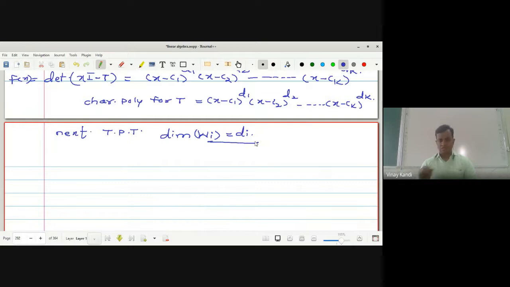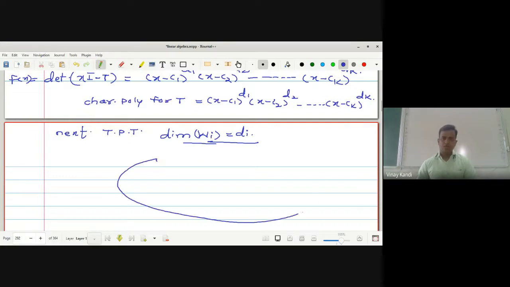What is the dimension of W1? W1 is the subspace of V associated with C1. W2 is the subspace of V corresponding to the characteristic value C2. Now we have to prove that the dimension of W1 is d1, the dimension of W2 is d2.